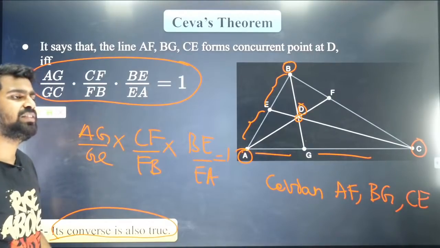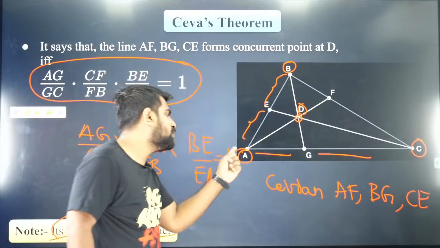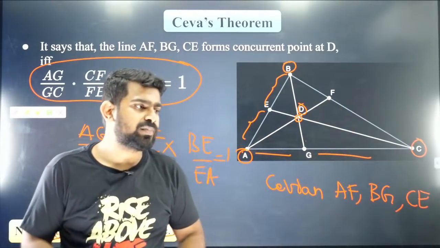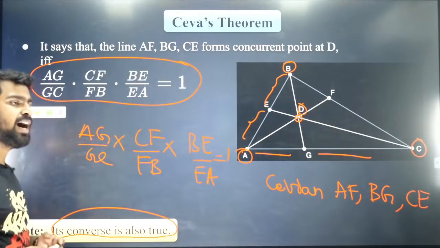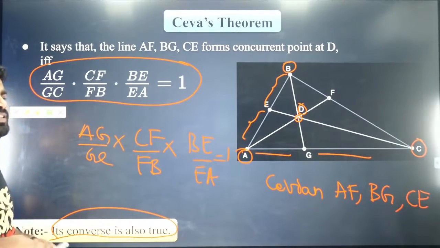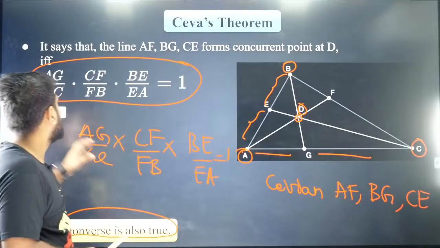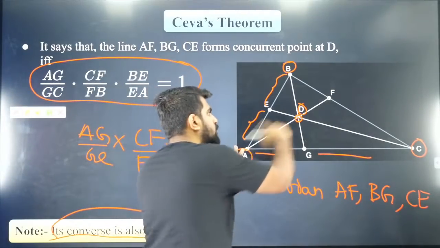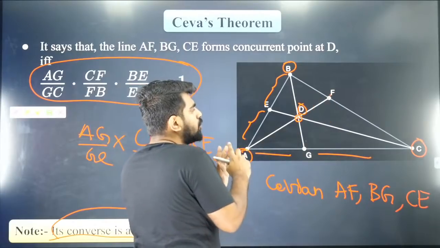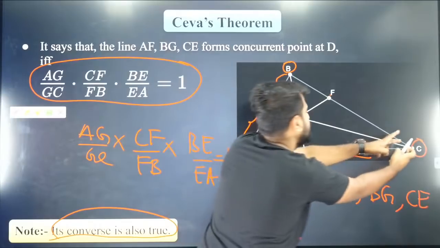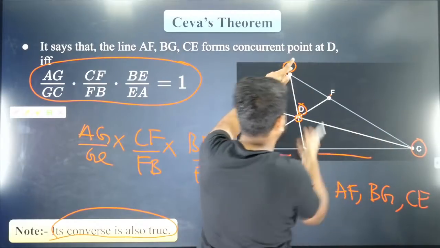No, Shabir. Cevian means a line drawn from one vertex to the opposite side. Clear? Everybody? Yes, Aditya. I will repeat it again. Please listen carefully. Cevians are nothing but lines which are drawn from one vertex to the opposite side. So you have three cevians.